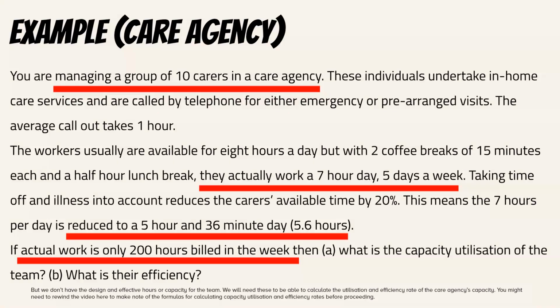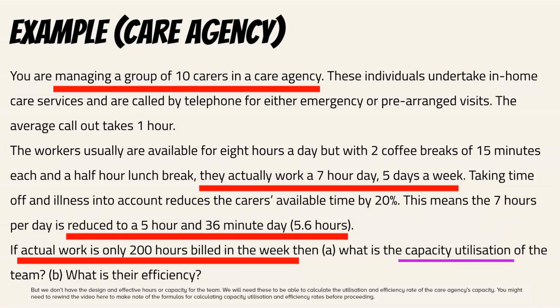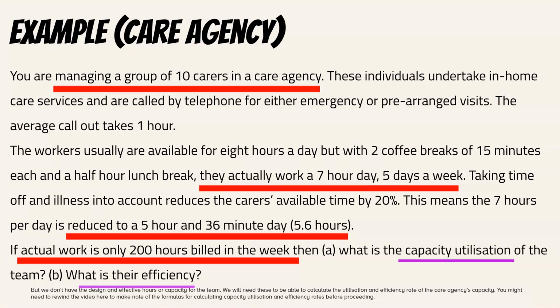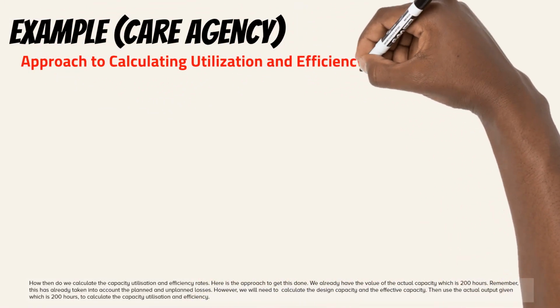The value of the actual capacity takes into account the planned and unplanned losses. But we don't have the design and effective hours or capacity for the team. We will need these to be able to calculate the utilization and efficiency rate of the care agency's capacity. You might need to rewind the video here to make note of the formulas for calculating capacity utilization and efficiency rates before proceeding. How then do we calculate the capacity utilization and efficiency rates? Here is the approach to get this done.